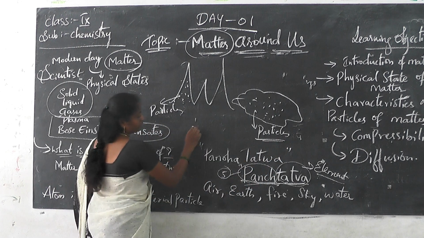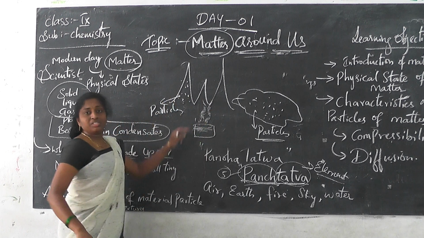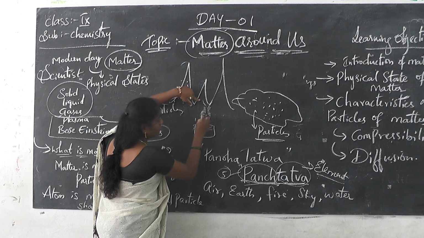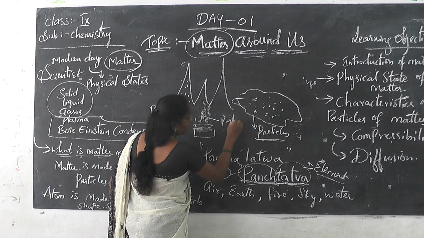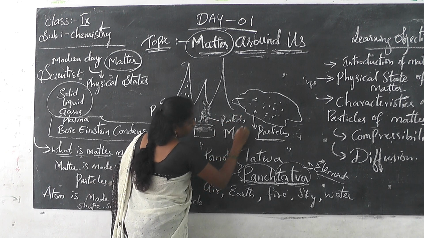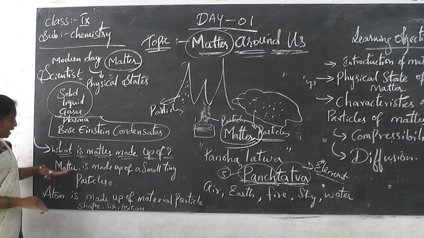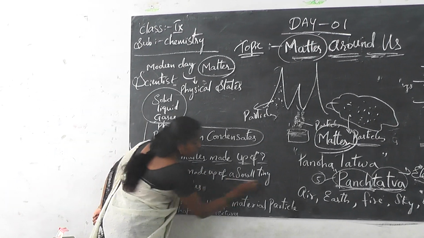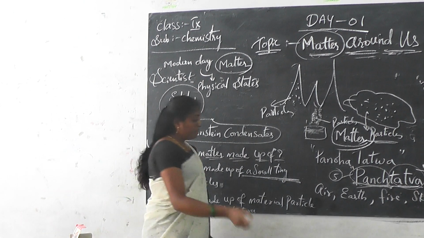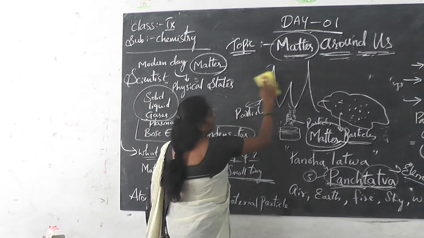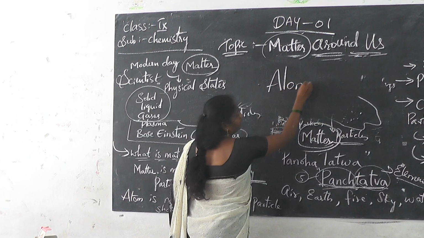In the same way, think that your mother is boiling some water and you can see some vapor taking place. In this vapor also the small tiny particles are present. These tiny particles are also called matter. So finally, what we understand is that matter is made up of small tiny particles. That small tiny particles we call an atom.